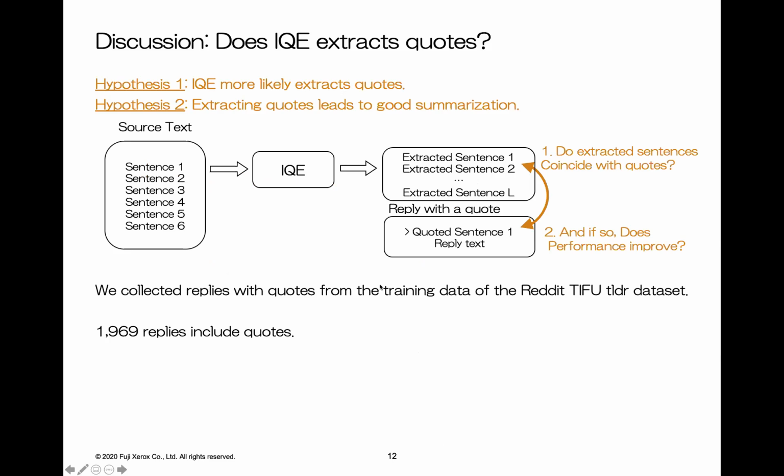So does our model extract quotes? To verify this, we checked if the extracted sentences coincide with actual quotes. For this verification, we need actual quotes. We collected the data from the Reddit TIFU dataset. We collected replies that have quotes. We use this symbol to identify quotes. In total, we have approximately 2,000 replies that have quotes.